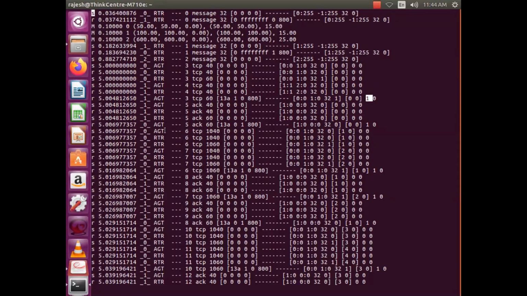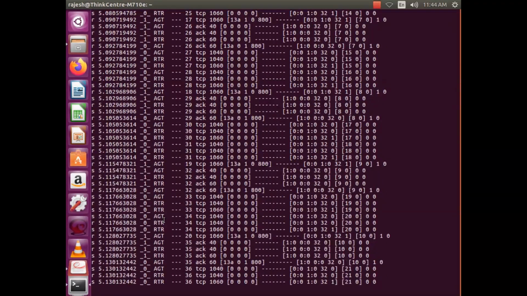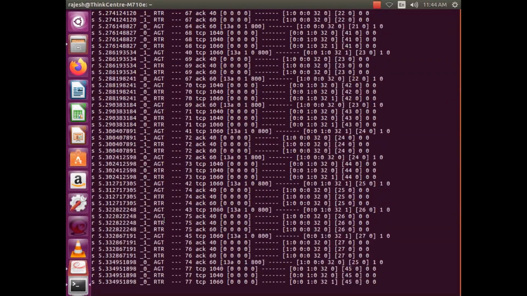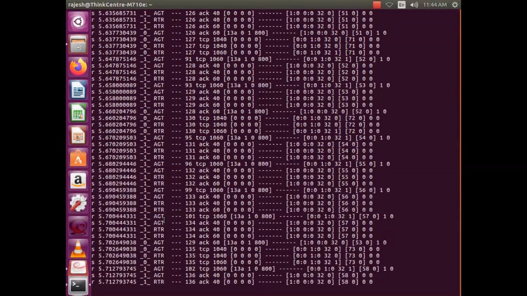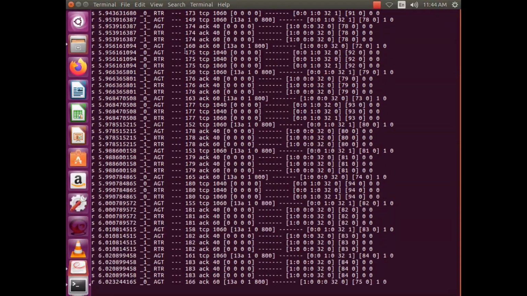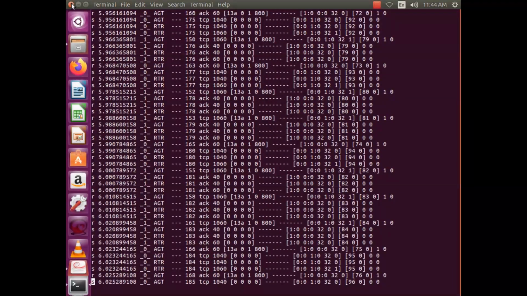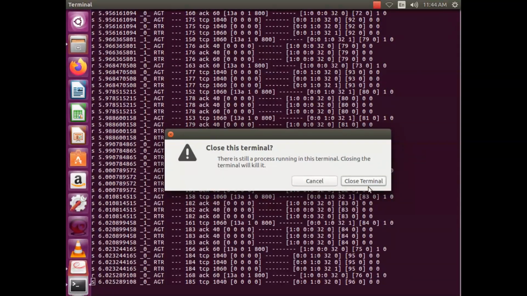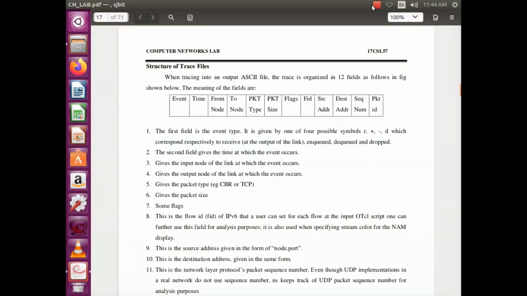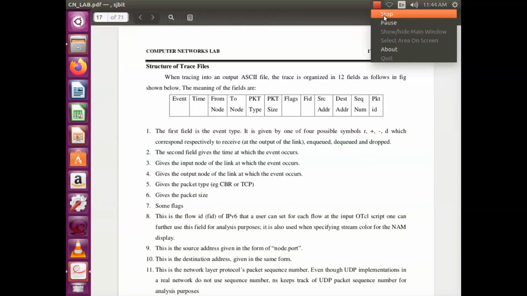Similarly here, received from node 1, AGT, you have to count. Similarly, we go for node 2 also. There are many packets received within the time of execution, which will be counted, and the same will be shown in the throughput. That is the result of this fourth program. Thank you.